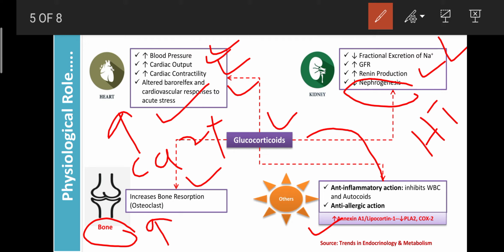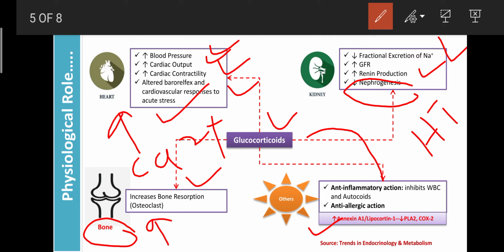So the glucocorticoids can decrease the biosynthesis of local hormones or autacoids by enhancing the synthesis of annexin A1, also known as lipocortin 1. Due to that, they can inhibit the formation of WBC and autacoids. Due to this property, they are helpful for the treatment of any kind of inflammation. That's why the glucocorticoid is a strong anti-inflammatory agent.